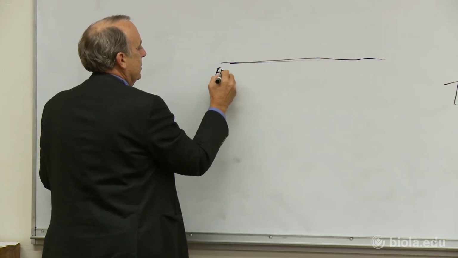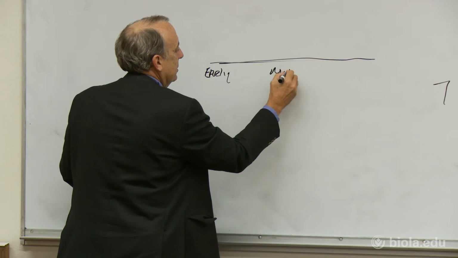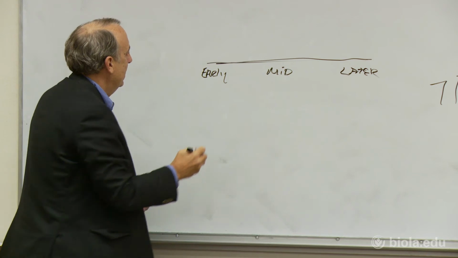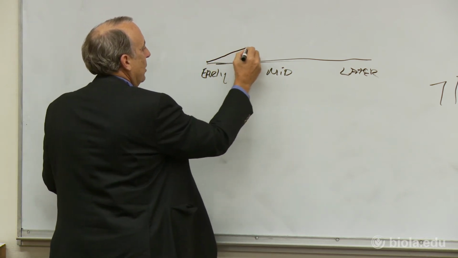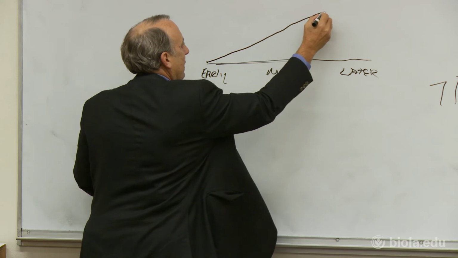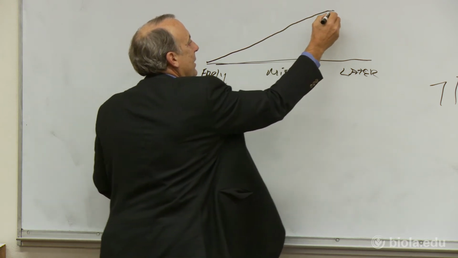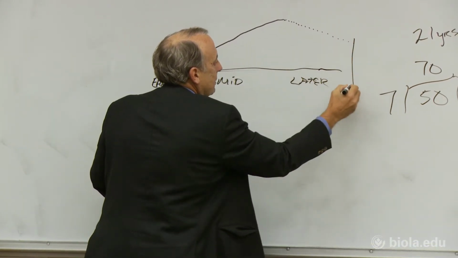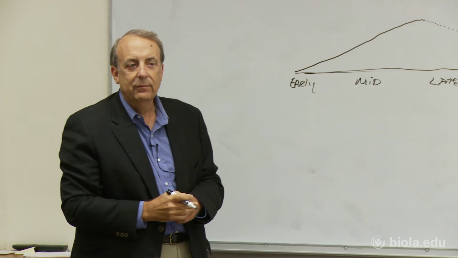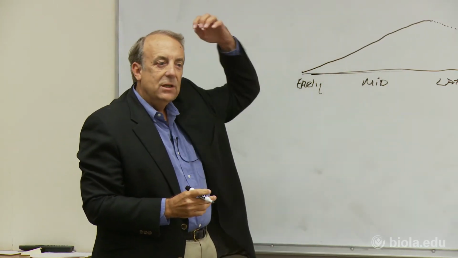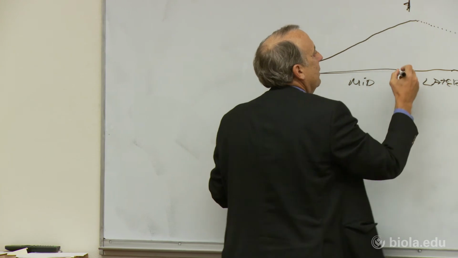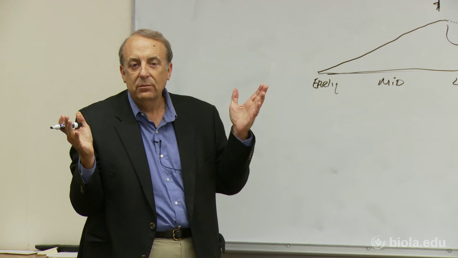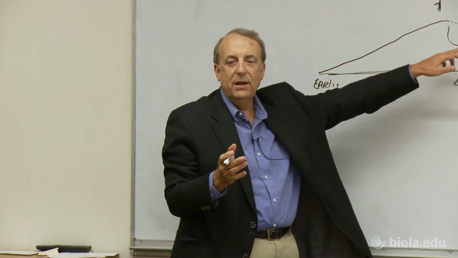If we draw a timeline here, here's our early years, mid years, and later years. We won't put ages on that necessarily. But here, man at work, man at work, man at work, accumulating money, out to here, and then at this point in time, converting that to money at work, and then money at work has to last until death. So the question is, how much do you have to have here in order to make it last here? Because if man can't work anymore, woman can't work anymore, where's this money going to come from?